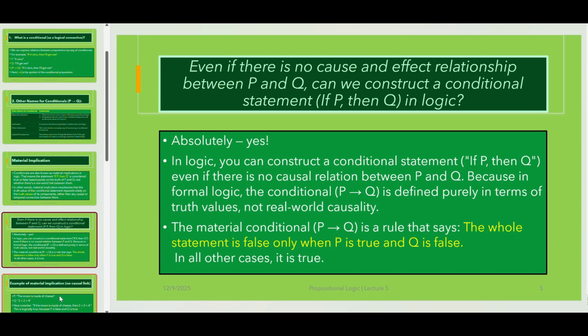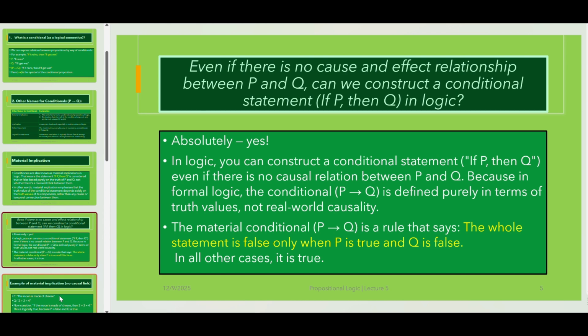Okay, and even if there is no cause and effect relationship between P and Q, can we construct a conditional statement if P then Q in logic? We can answer this question in a positive way, that is absolutely yes.